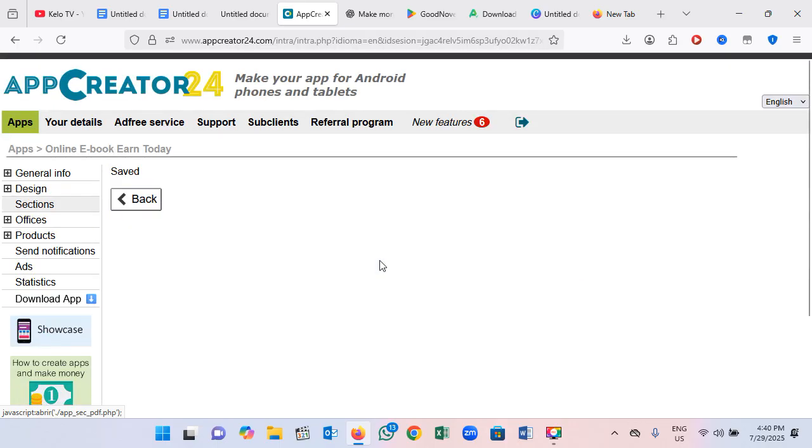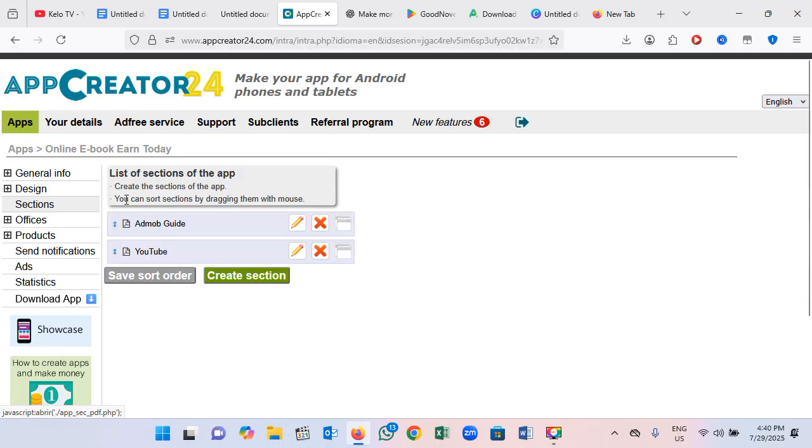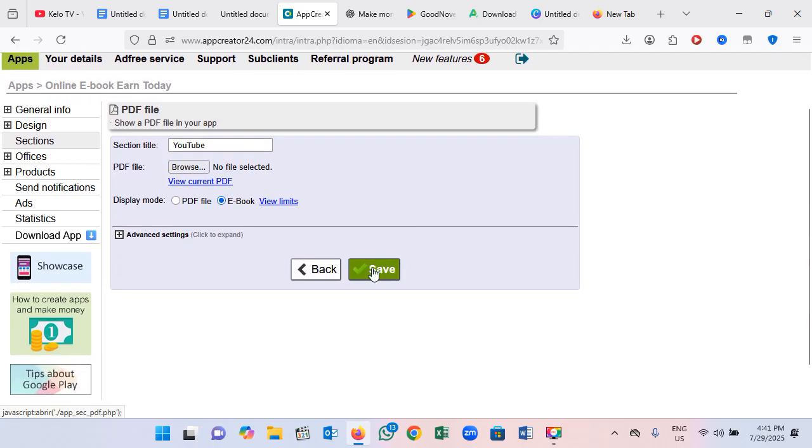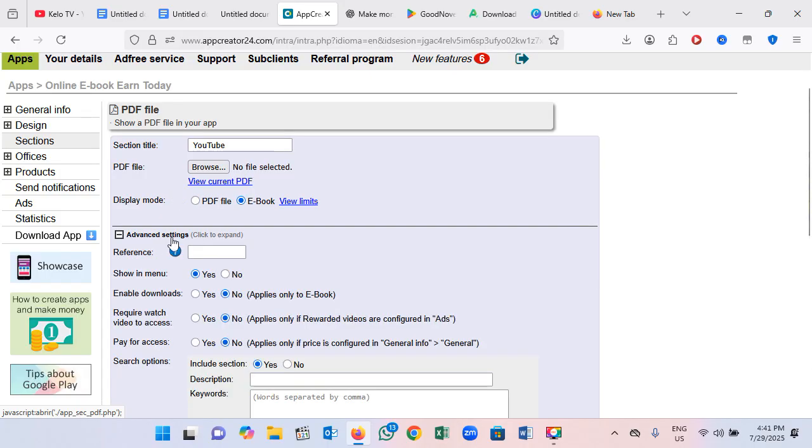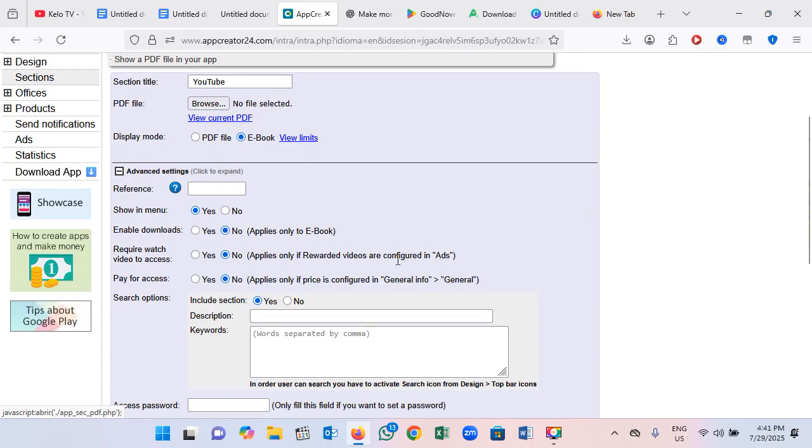Okay, so after saving it, you can still go back here, because we already have this. Here you go to make some changes. To make some changes, you need to go back to advanced settings down here, and here you're going to see the options as I said before. So here you can see enable download. It's important, if somebody is paying for this course, they should be able to download the file. Yes.